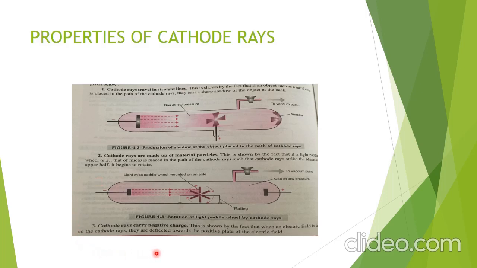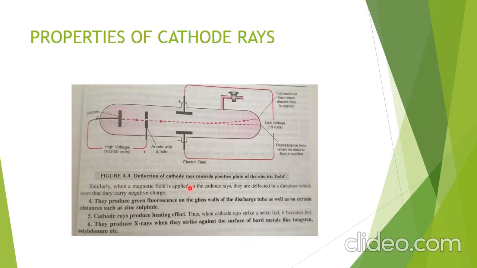Next, cathode rays carry negative charge. This is shown by the fact that when an electric field is applied, they are deflected towards the positive plate, which I showed in the figure earlier. So it shows that they consist of material particles. Similarly, when a magnetic field is applied on cathode rays, they are deflected in a direction which shows that they carry negative charge.